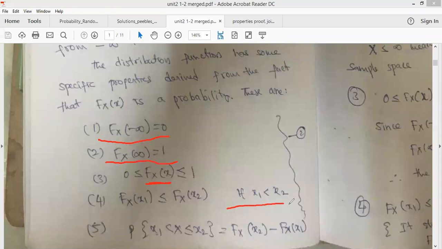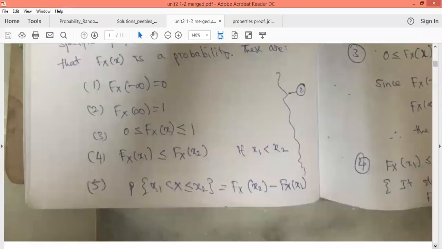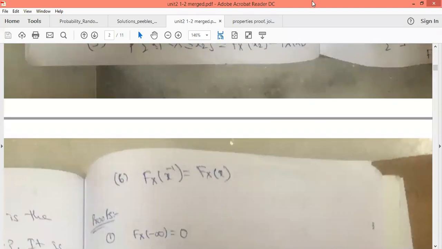And if x1 is less than x2, then capital F_X of x1 will be less than or equal to capital F_X of x2. And the probability of x1 less than X less than or equal to x2 will be equal to F_X of x2 minus F_X of x1. We have totally 6 properties here. The other property is that F_X of x plus will be equal to F_X of x. So these are the 6 properties of cumulative distribution function.